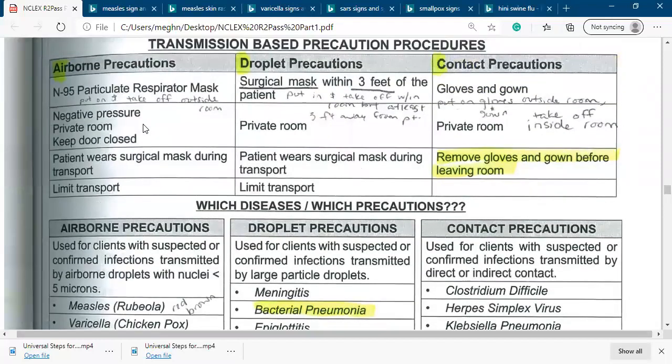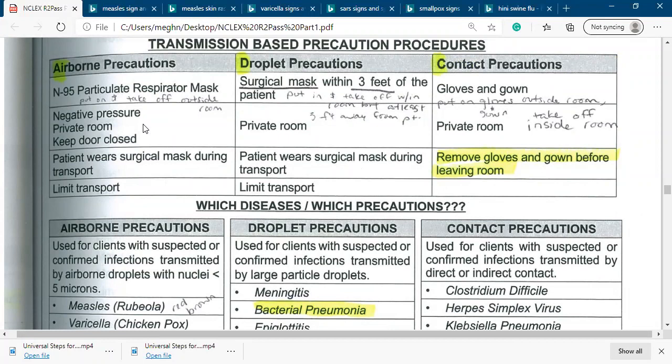When we give care for a patient with airborne disease, we always wear N95 masks or respirator masks, right?